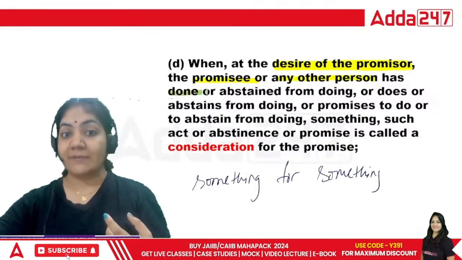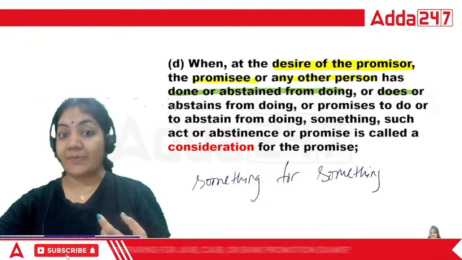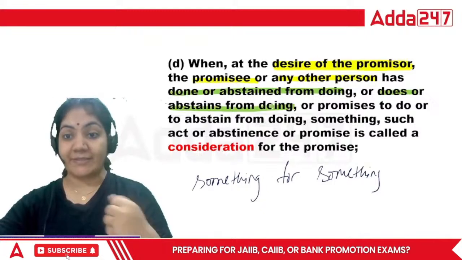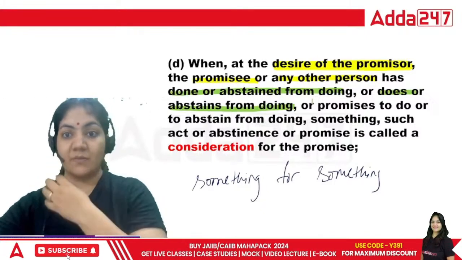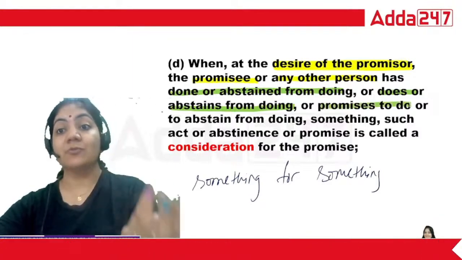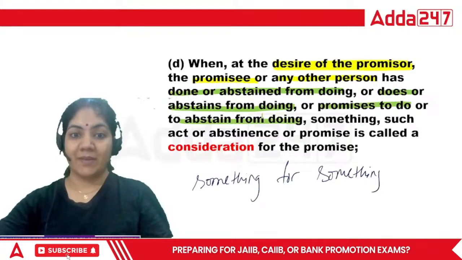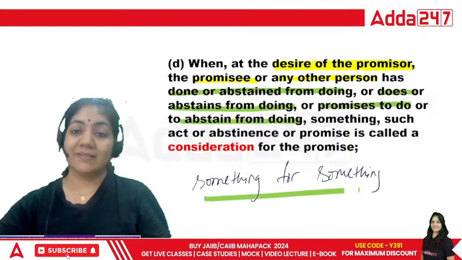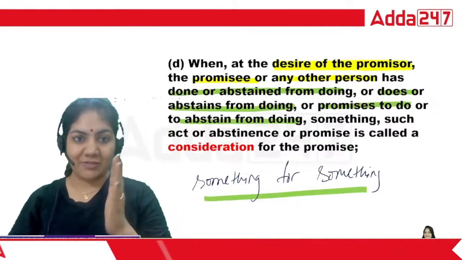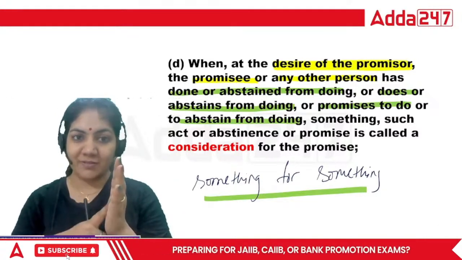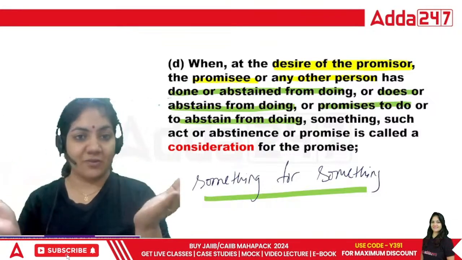This is past consideration. Does or abstains, this is present. Does or abstains from doing, and promises to do or abstain from doing, that is future. So consideration means, in simple language, something for something. If you purchase the batch, that is your consideration, and for that you have given the money. Money is the consideration for that one.